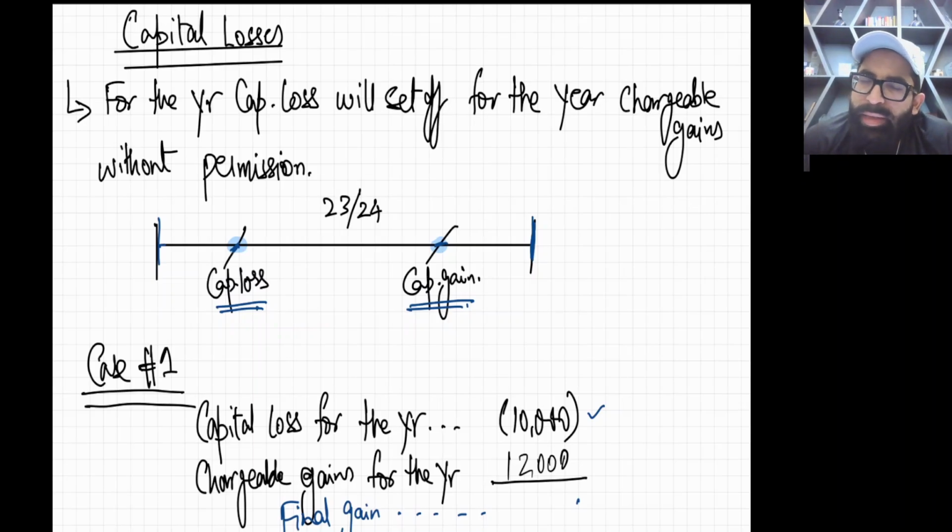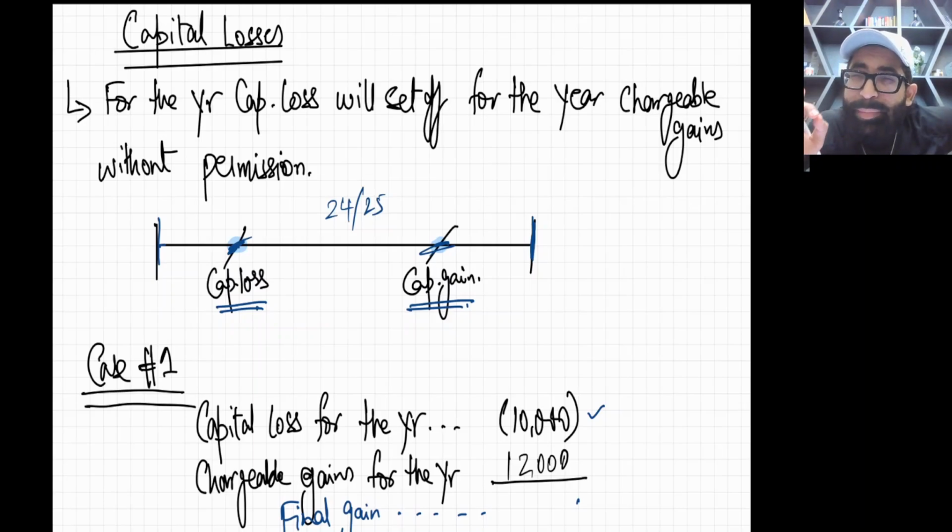So it happens in all the incomes, like property income, capital gains, everywhere. In good times, like profit times and gains time, you have to pay tax. In bad times, the government will give you relief. Now what is the relief? For the first relief, in one fiscal year you have one capital loss and one capital gain. I would give it the name of capital loss for the year.